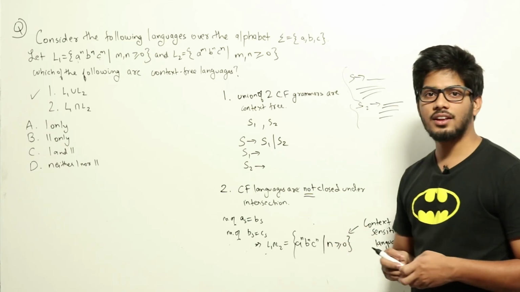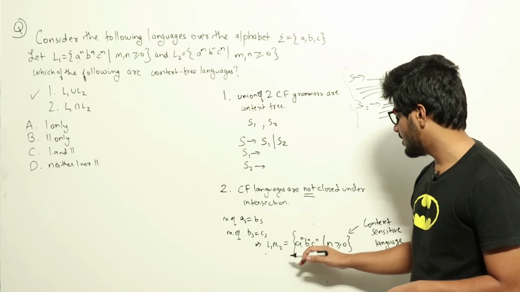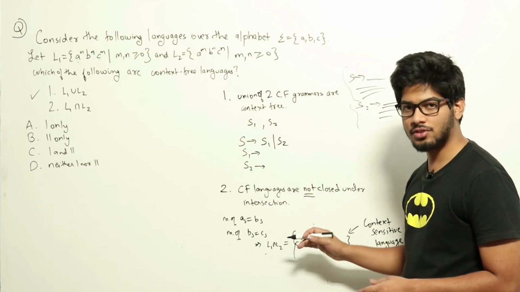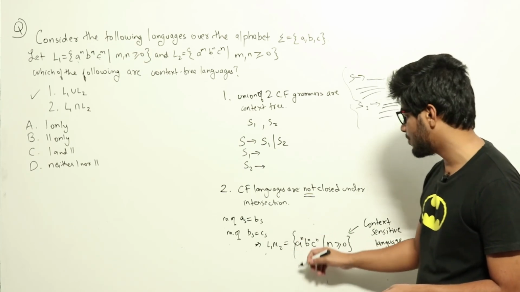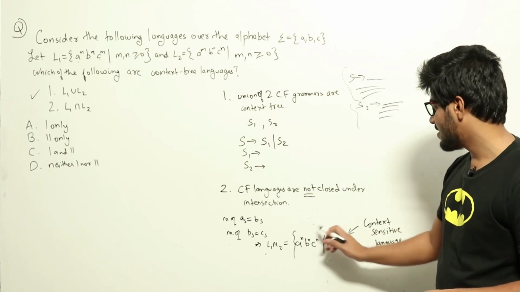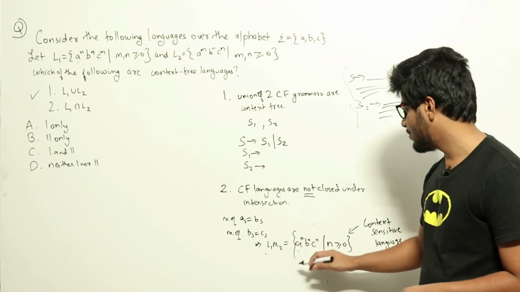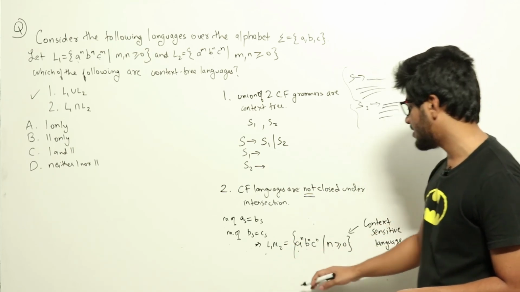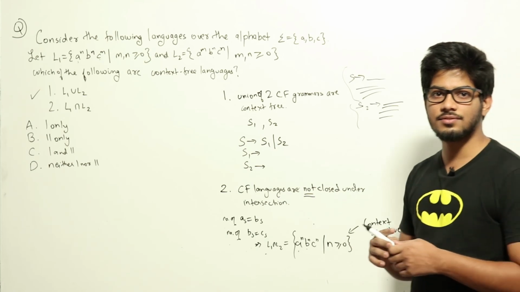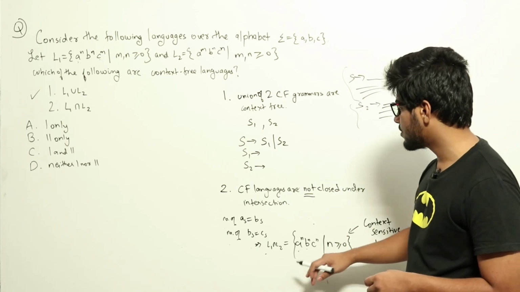The proof of that you can look in the video lectures. For the pushdown automaton for this language, I can keep on pushing a's, and when I see b's I can either pop a's or push b's. But then again for c's also I have to equate it to a's and b's. So this I can't do via a pushdown automaton using a single stack. You can see the proof if you refer to the video lectures for the context-sensitive languages section. So this is a context-sensitive language, it's not context-free.